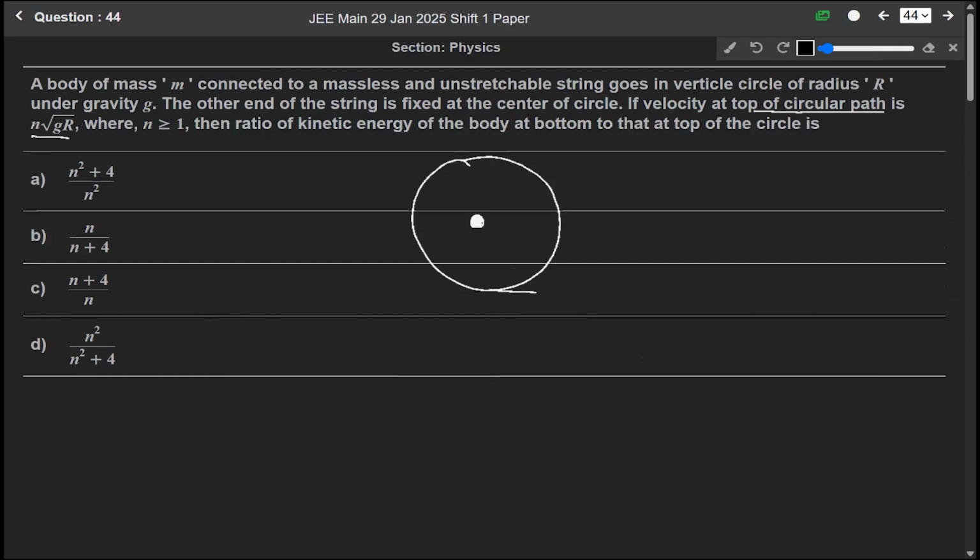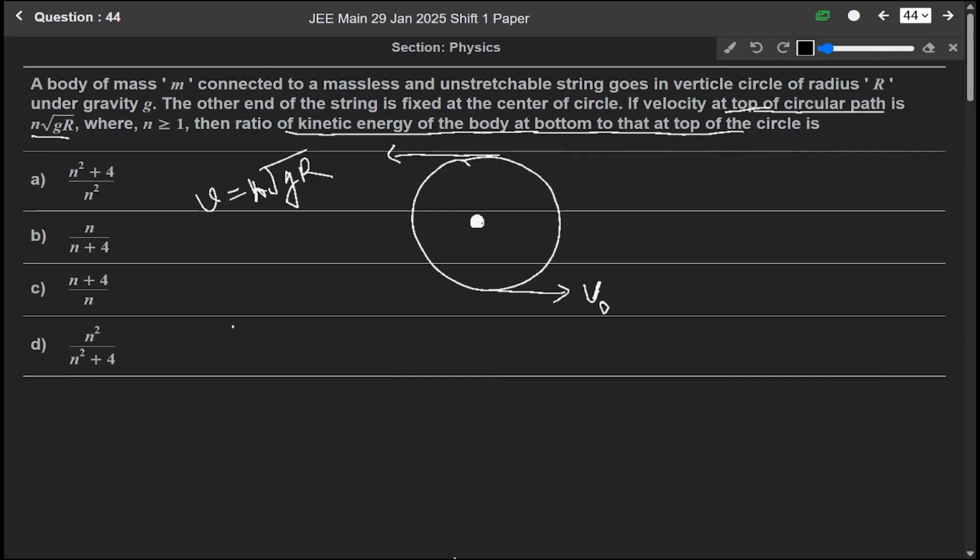It moves from here with an initial velocity v naught, and the velocity at the top of the circular path is given as n root gr. So we have to find the ratio of kinetic energy at the bottom to that at the top.